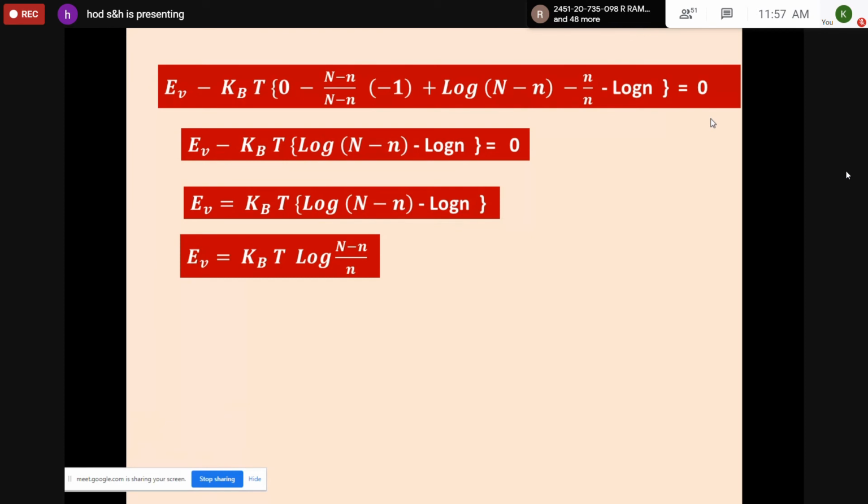Again it can be written as log of n minus n by small n. Log x minus log y is log x by y, like that you can take. EV is equal to KBT log n minus n by small n.